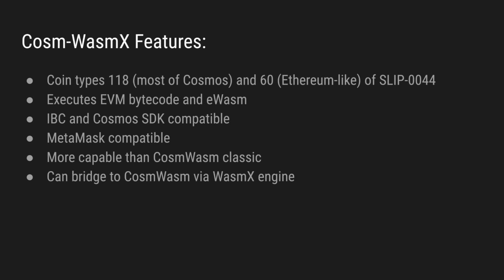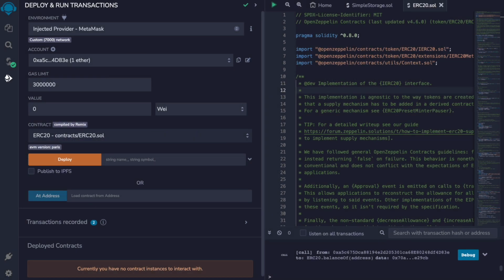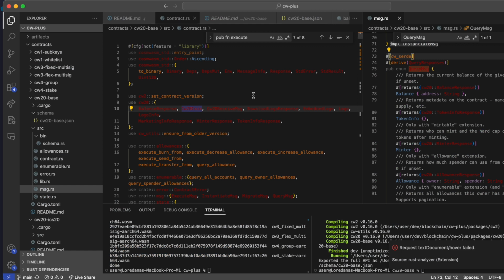All of this makes WasmX more capable than EVM and more capable than Cosm-WasM Classic. And all of this makes WasmX able to bridge both EVM chains and Cosm-WasM chains in a trustless way. So for today's demo, I am showing you how I interact with an EVM ERC20 contract written in Solidity with both MetaMask and Kepler, and how I interact with a Cosm-WasM CW20 contract written in Rust from both MetaMask and Kepler.